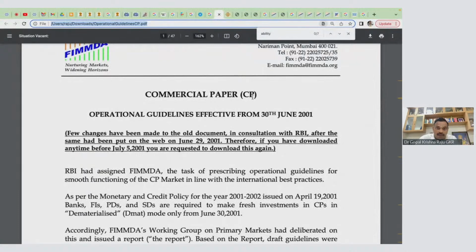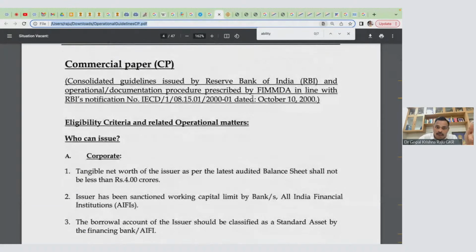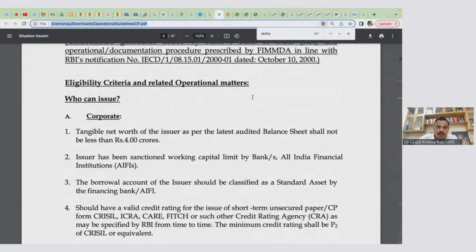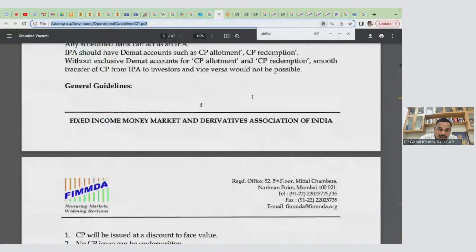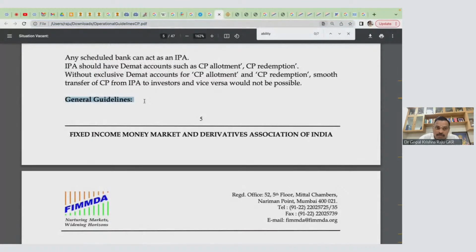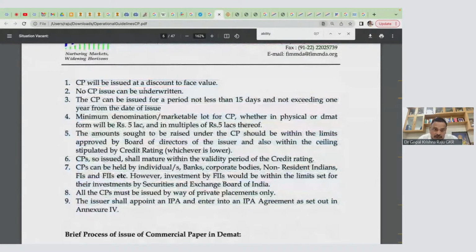So this is actually a 47-page document. Especially who can issue a commercial paper, what is the minimum net worth they must have, and who can act as all these, and especially the general guidelines. Questions will be based on the general guidelines. So this is points 1 to 9. Please read this. And please look at this. No CP will be underwritten. So it is actually an unsecured instrument. It will be issued at a discount to face value. And look at this. What is the minimum period? 15 days and not exceeding 1 year from the date of issue.